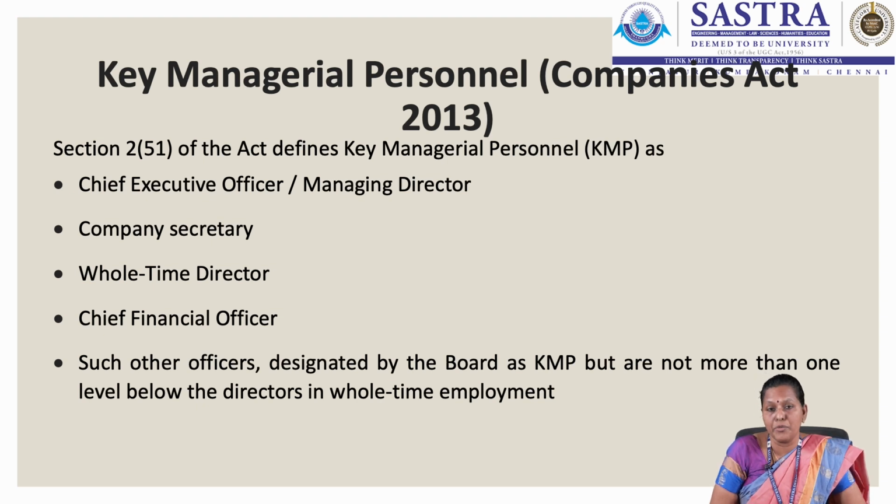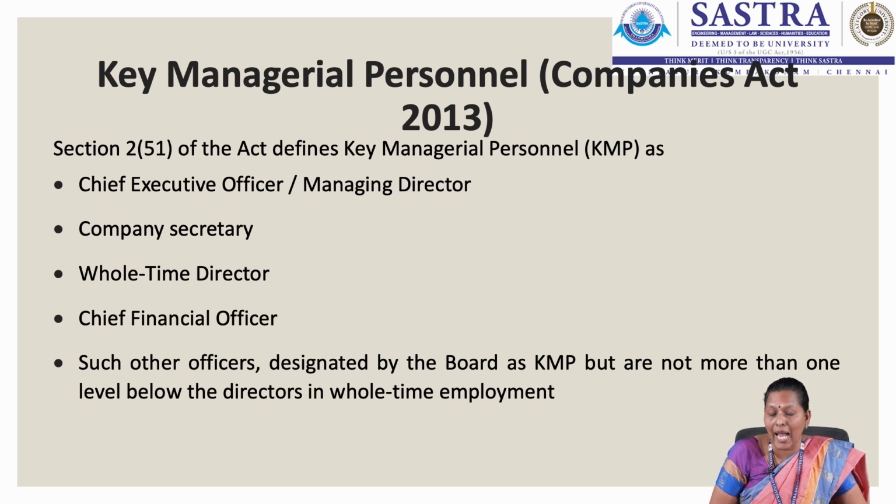We have the whole-time director. There should be a whole-time director, yes, and this whole-time director should hold the position for a period of 5 years. Then we have the chief financial officer. Any individual who has been designated to act as the chief financial officer can be called the chief financial officer.